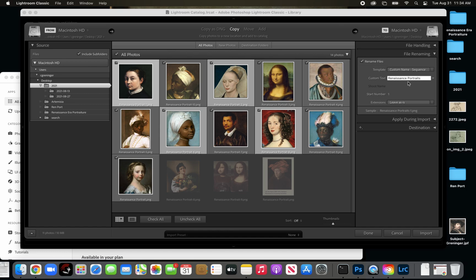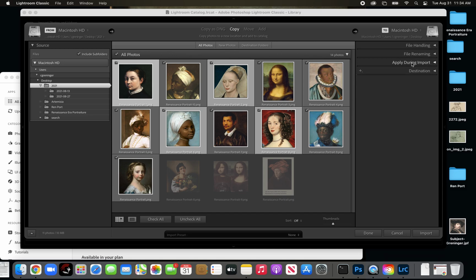Don't just type photos, pics, random photos. That's not going to help you find them later. You need to start identifying what these photos are. These are my Renaissance portraits, so I want to call them that. Leave the file extension as is. Right now they're PNGs because I screenshotted them off of the internet, but I'm going to leave that as is. Yours are either going to be NEF raw files or JPEGs, and that's fine.